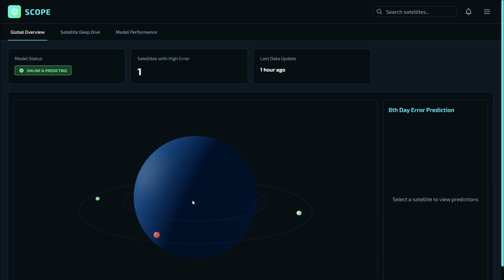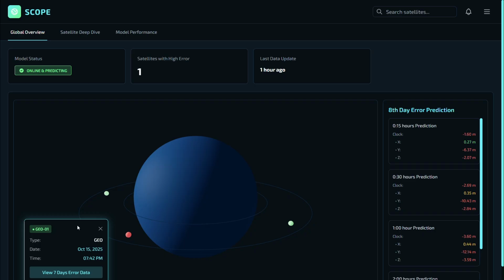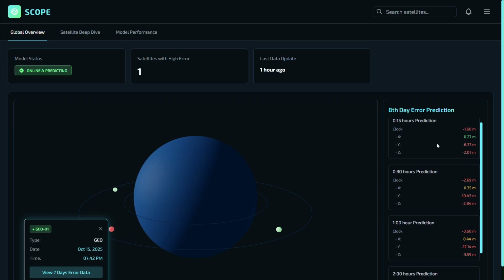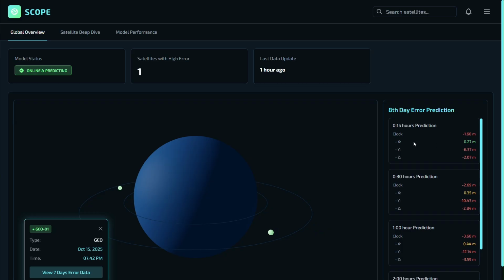Now, let me consider the Geosynchronous Equatorial Orbit satellite, or the GEO satellite. This is the GEO satellite that I'm pointing at currently. Let me click on it. Once I click on it, as we can see, on the right hand side, in the error prediction tab, we have displayed the errors in satellite clock and the ephemeris parameters at different time intervals at 15 minutes, 30 minutes, 1 hour, and so on. Similarly, it can be done for other satellites by clicking on them respectively.